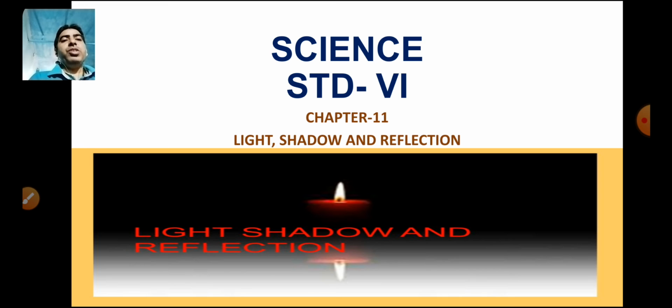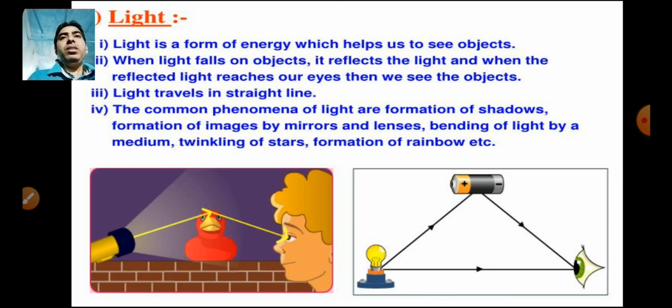First, an introduction to this chapter. When we enter a dark room at night, we are not able to see anything. As soon as we switch on a bulb or a tube light, we are able to see everything around us. What enables us to see the things around us? When a bulb or a tube light is switched on, that means we are getting light. Thus, we need light to see the things around us. So, light is a form of energy and is essential for life on the earth.